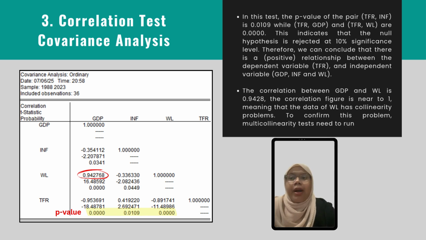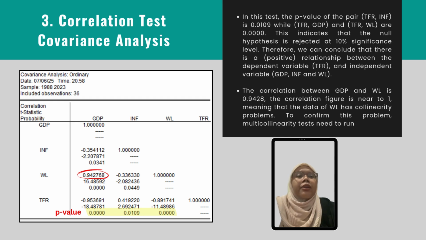So in this test, the p-value of the pair, total fertility rate and inflation, is 0.0109. While for total fertility rate and GDP, and also total fertility rate and woman labor, they are 0.0000. So this indicates that the null hypothesis is rejected at 10% significance level. Therefore, we can conclude that there is a positive relationship between the dependent variable, total fertility rate, and the independent variables, gross domestic product, inflation, and woman labor.